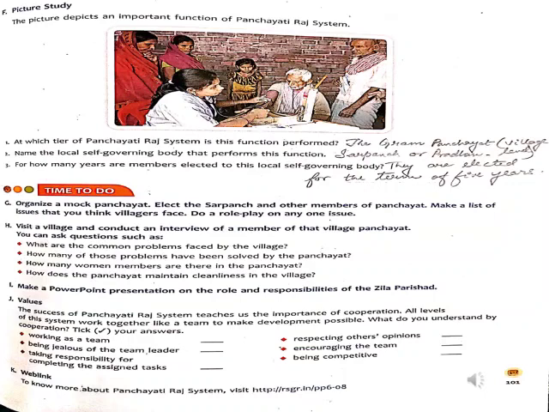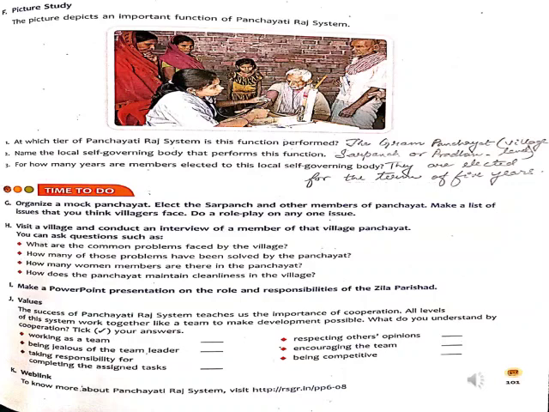The answer will be the Gram Panchayat, that is the village level, written in brackets. Then number 2, name the local self-governing body that performs this function. Which is the local self-governing body? Sarpanch or Pradhan. And number 3, for how many years are members elected to this local self-governing body? They are elected for a term of 5 years.